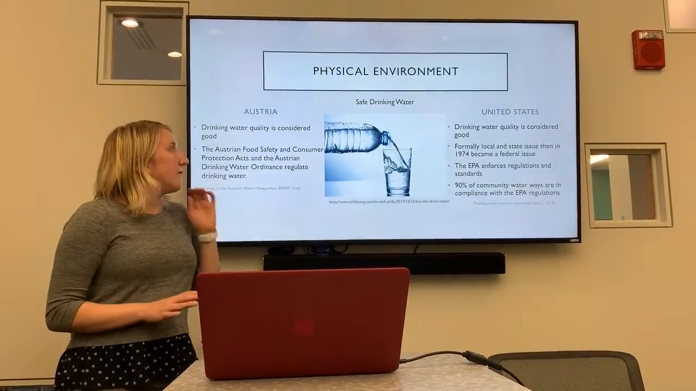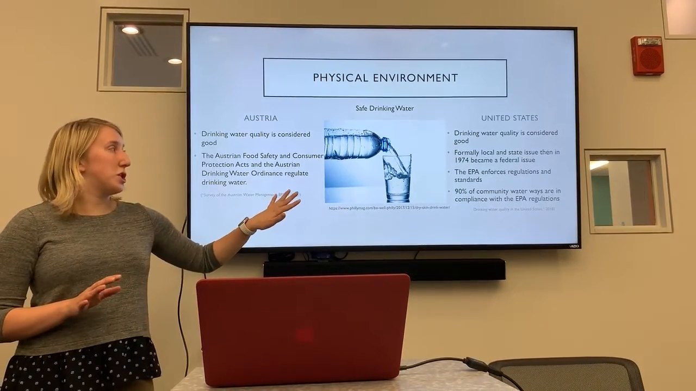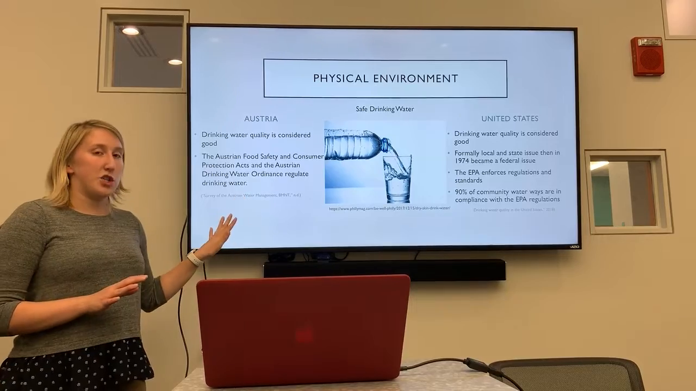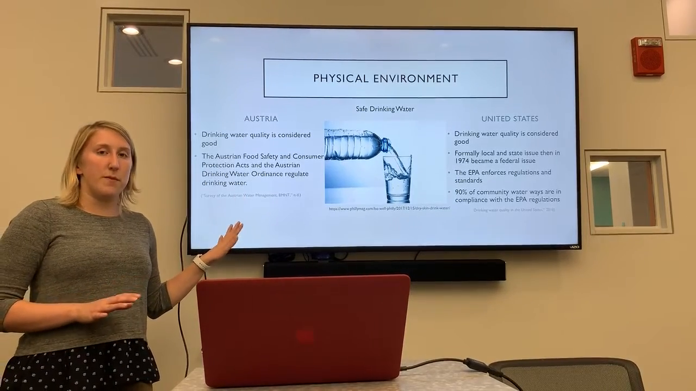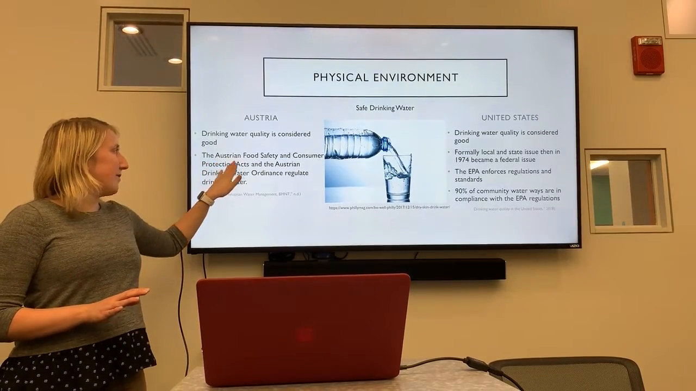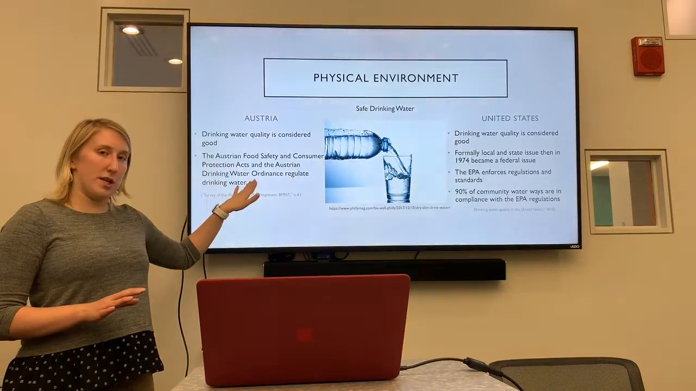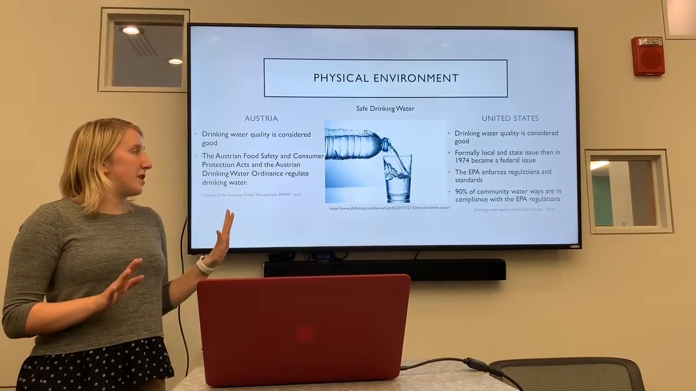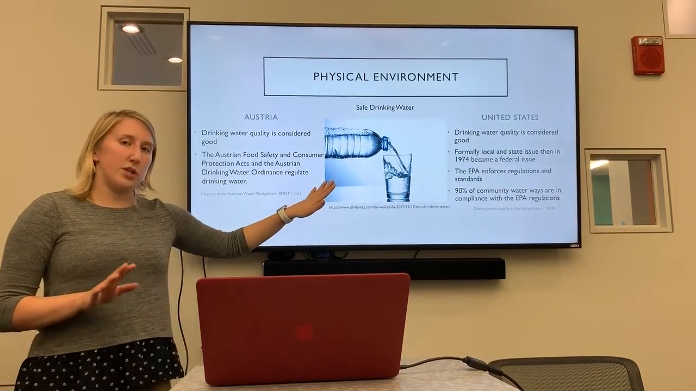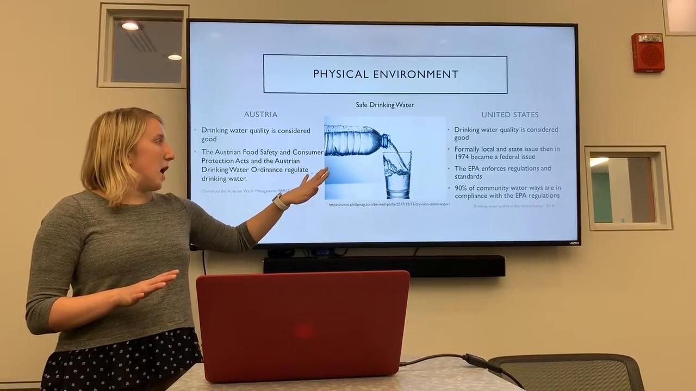Next, we have a physical environment, and that would be safe drinking water. Both countries have considerably good drinking water. In Austria, a lot of the drinking water comes straight from the Alps, and they have regulations from the Austrian Food Safety and Consumer Protection Acts, as well as the Austrian Drinking Water Ordinance. In the United States, it's a little bit different. We have the EPA, which enforces our regulations and standards, also called the Environmental Protection Agency.